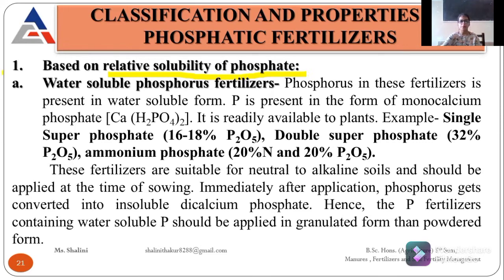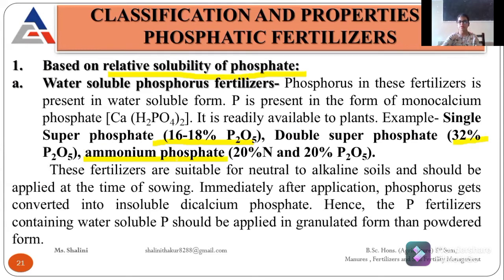In single superphosphate the percentage of phosphorus is 16 to 18%. In double superphosphate it is 32%. And in TSP, triple superphosphate, the phosphorus content is around 48%. And similarly, there is ammonium phosphate.